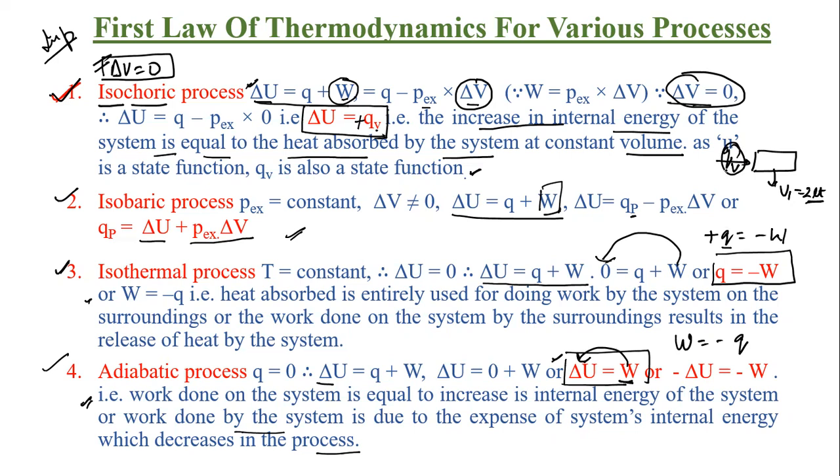Similarly, I can take the heat out, so this will become minus QV. In both cases, internal energy is going to change. You can add some amount of heat, or take out some amount of heat also.